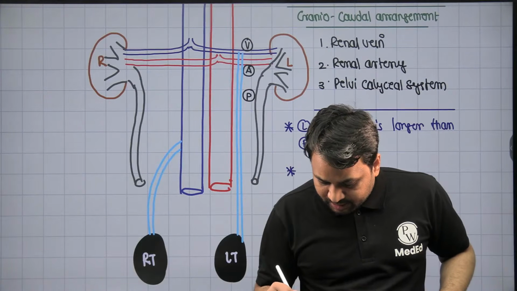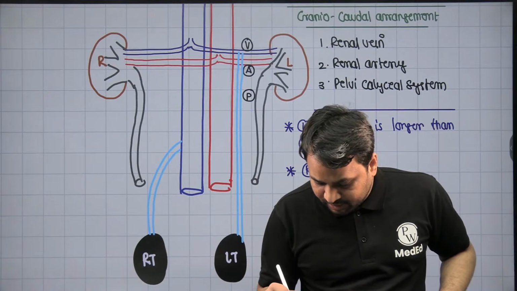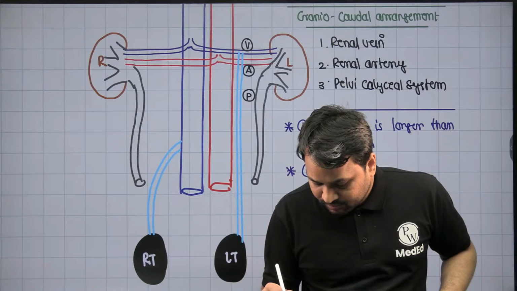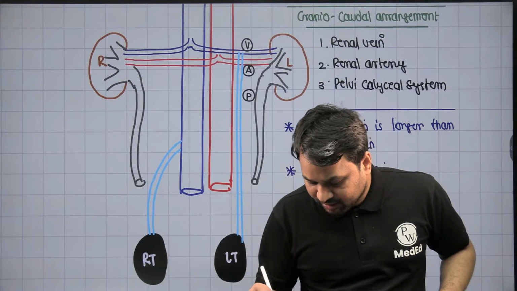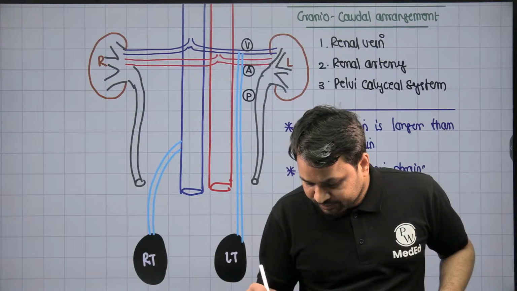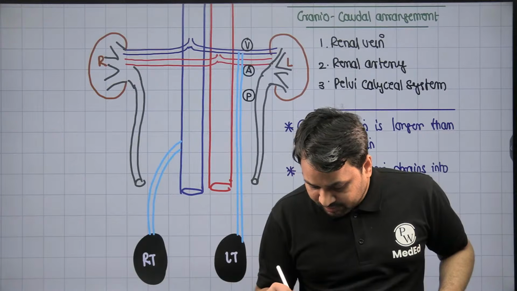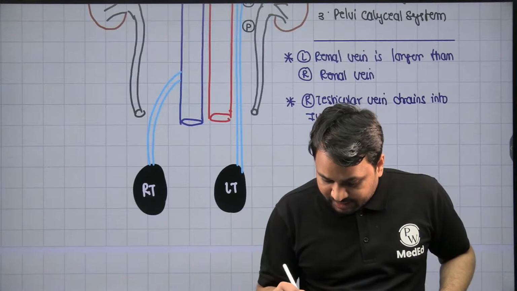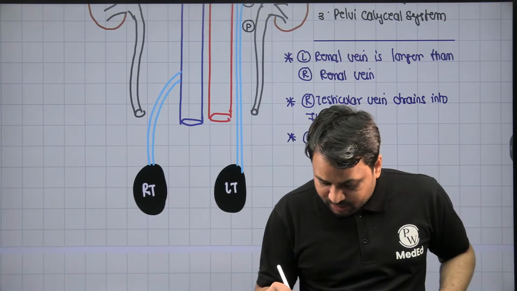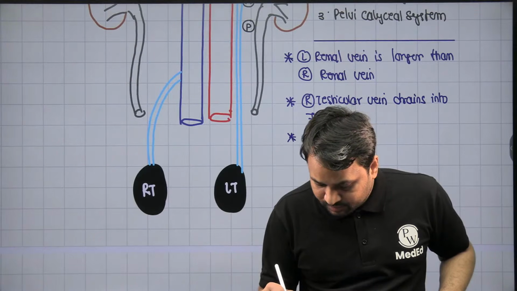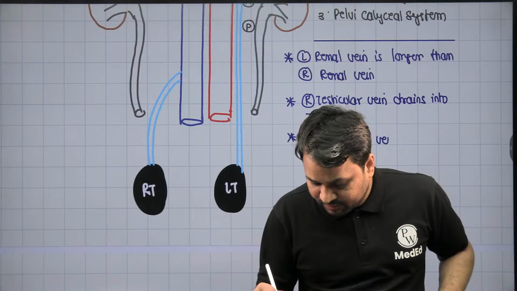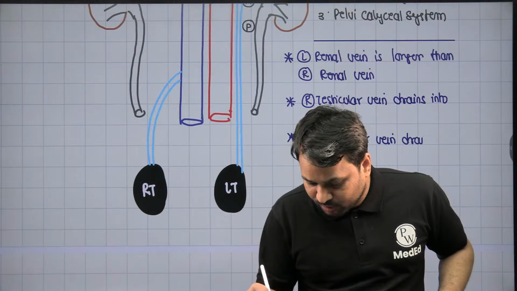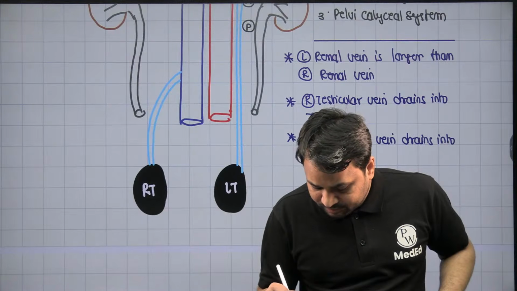Second, the right testicular vein drains into the IVC, whereas the left testicular vein drains into the left renal vein.